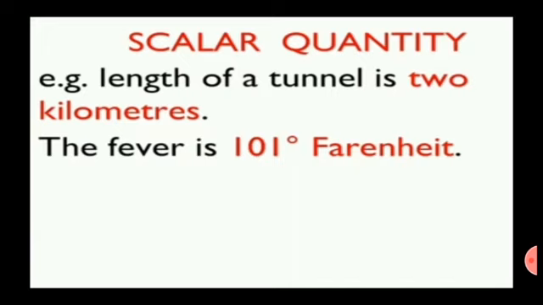Scalar quantity example: length of a tunnel is 2 km. So here 2 is the value and kilometer is the unit. The fever is 101 degree Fahrenheit. So here 101 degree is the value and Fahrenheit is the unit.